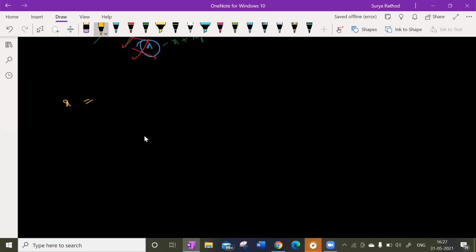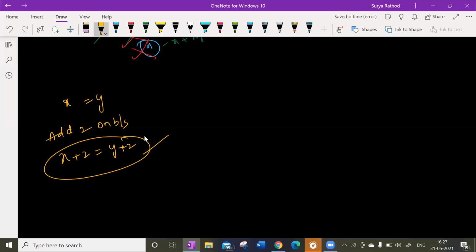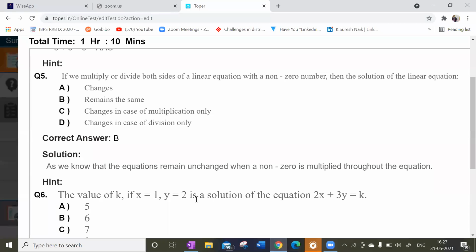Look at this here. x is equal to y. If I add 2 on both sides, what am I going to get here? x plus 2 is equal to y plus 2. So again the result is going to be the same only, right? The result is not going to change here. The 2 will get cancelled. Again I'm going to get x is equal to y. Same answer I'm getting, right? That's the concept in the fifth question.